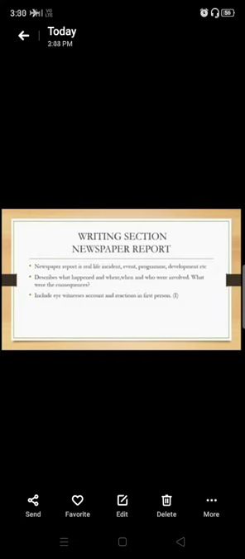And here, number 3, include eyewitnesses' account and reaction in first person. That means those people who were involved or who were there at the time of the incident, okay? When the incident took place, the people nearby who have seen it with their eyes. So this will include accounts and reactions of those persons who were nearby the incident place. And it should be written in first person, that is I, okay?